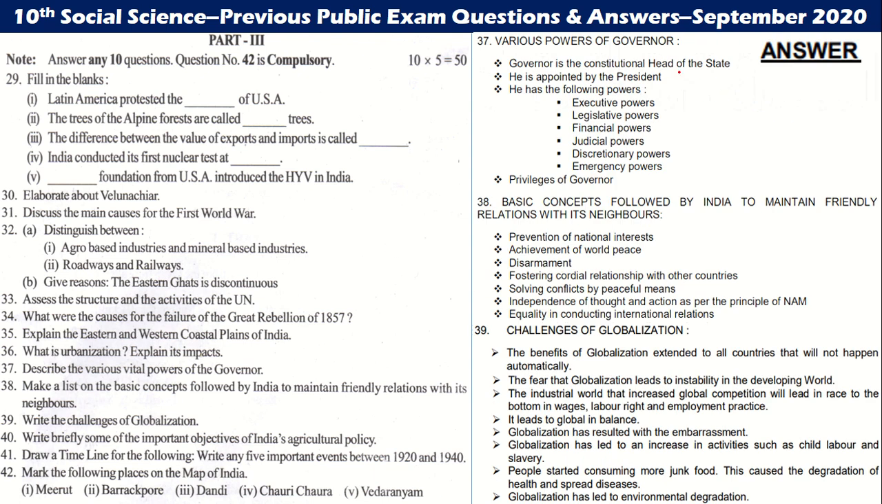37th question. Governor is the constitutional head of the state. He is appointed by the President. Following powers: executive power, legislative power, financial power, judicial power, discretionary power, emergency power, and privileges of Governor.